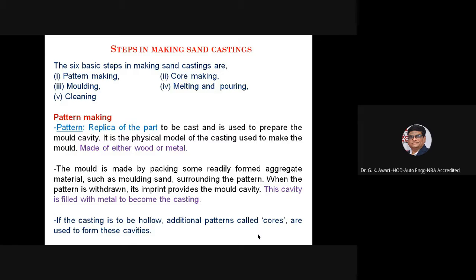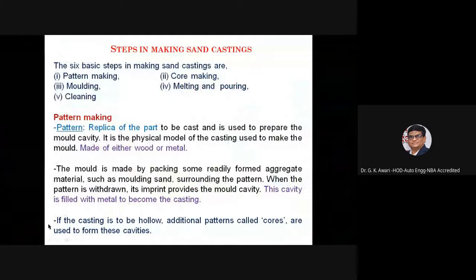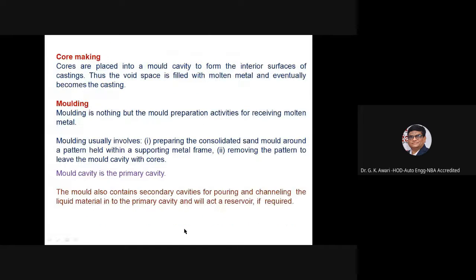The mold is made by packing some readily formed aggregate material such as molding sand surrounding the pattern. When the pattern is withdrawn, its imprint provides the mold cavity. This cavity is filled with metal to become the casting. If the casting is to be hollow, additional patterns called the cores are to be used to form these cavities.